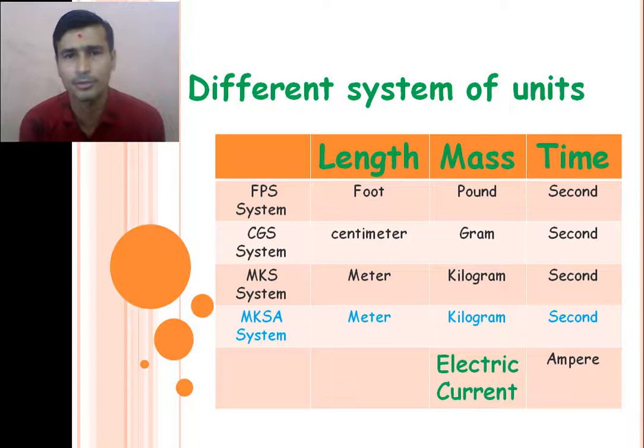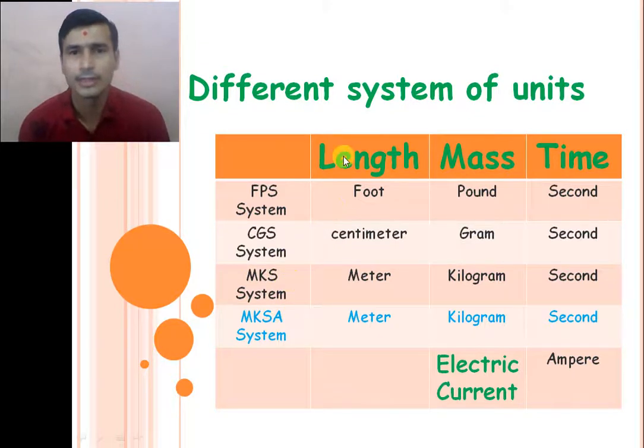The unit of length is a centimeter, the unit of mass is a gram, and the unit of time is a second. But in this system, if you measure length, mass, and time, larger values represent a very large number. For example, if we want to represent the distance between two towns in centimeters, the value is very large. So they established another system, that is the MKS system.